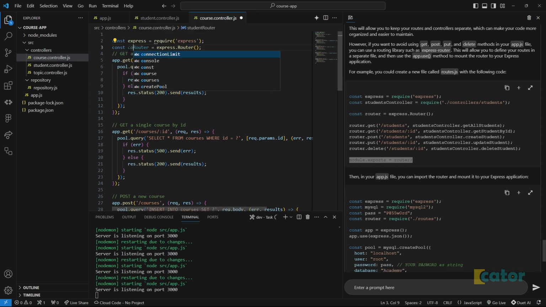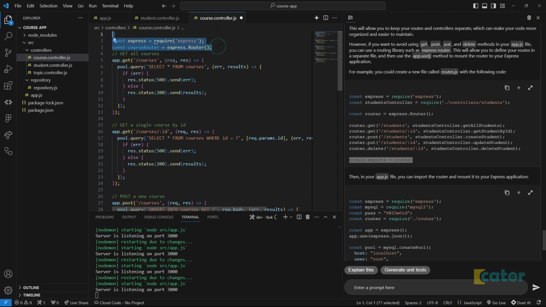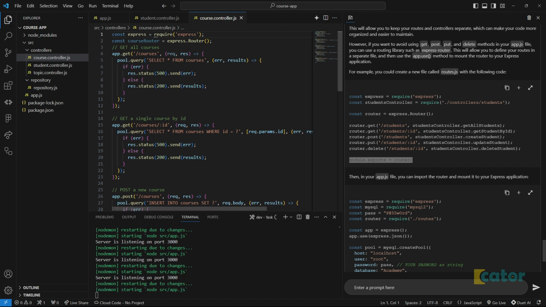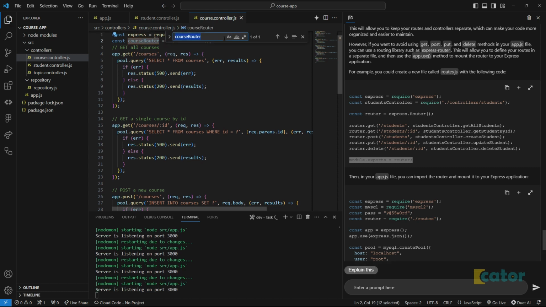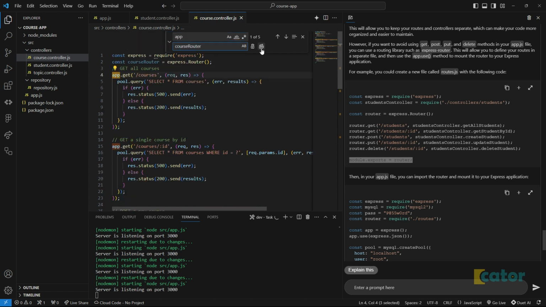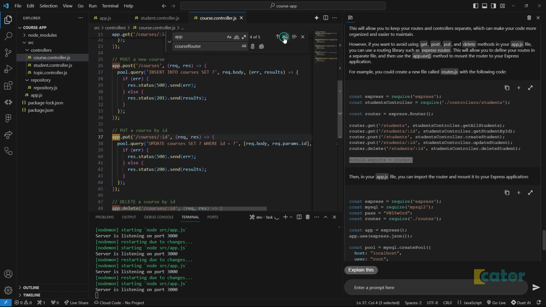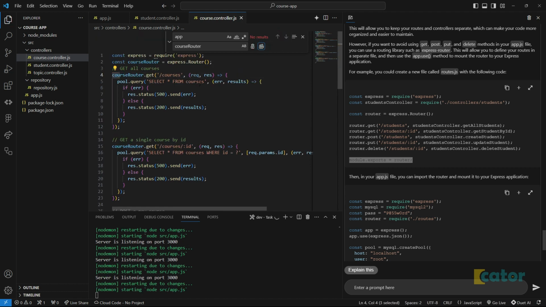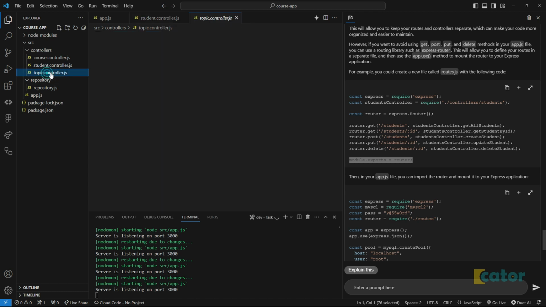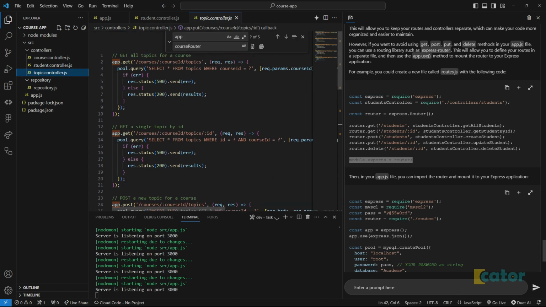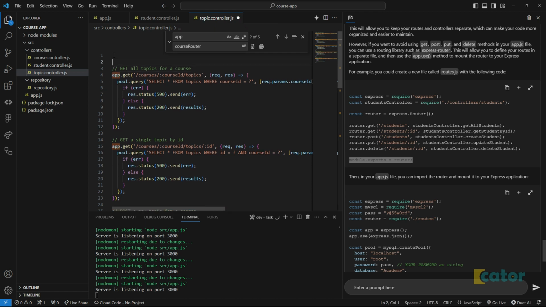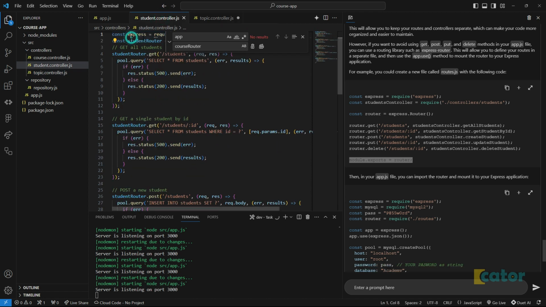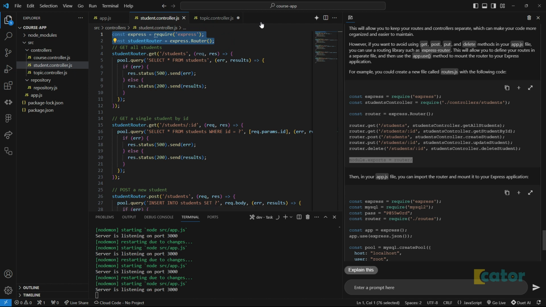And this one, we're just gonna call it course router. We're going to ensure that we replace app with course router. Replace all. 1, 2, 3, 4, 5. Yeah, okay, those are the only occurrences. And then we can do the same. If you only had the student thing, it's fine. You can keep it like that. But for me, I just want to keep at least something working so far. So you can skip the whole section here.